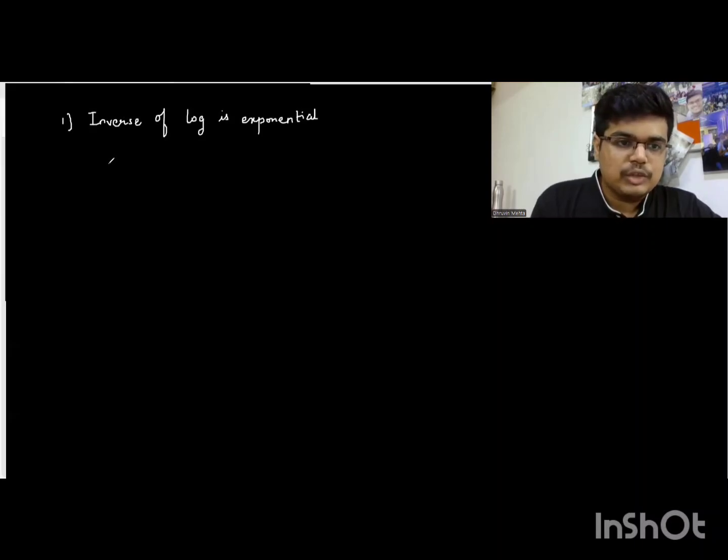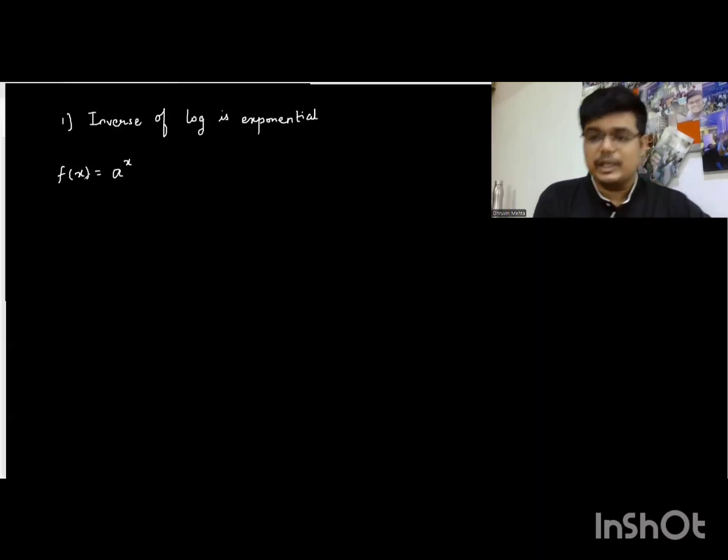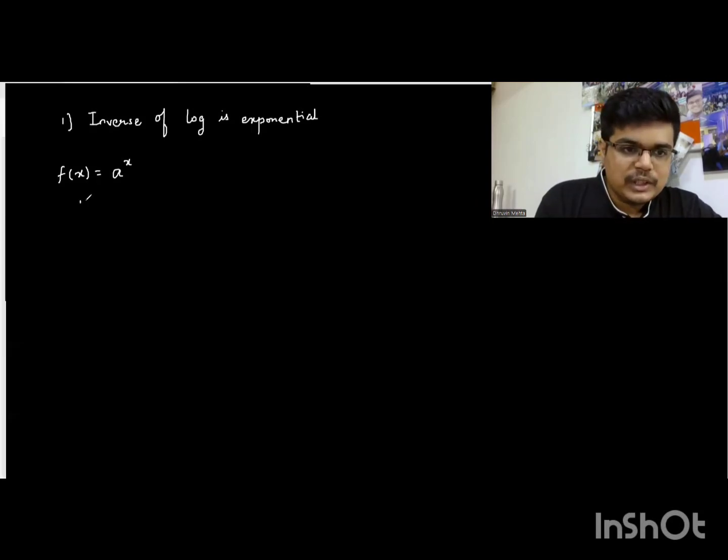For example, we'll understand this with one example. So let's say we have a raised to x as the function, f of x is equal to a raised to x. This is an exponential function. We will be finding the inverse of this function. Now, how do we find the inverse? What are the basic steps? So we always equate the function with y. So y is a raised to x.